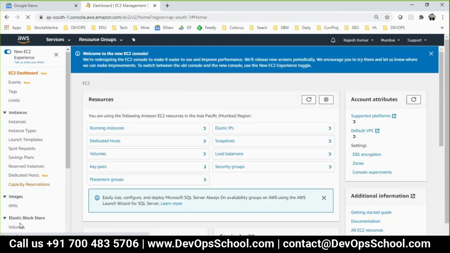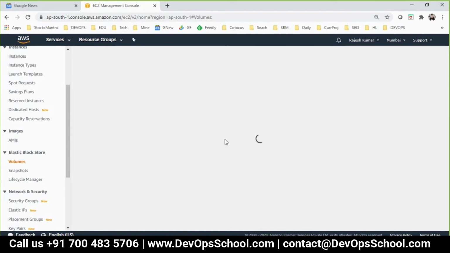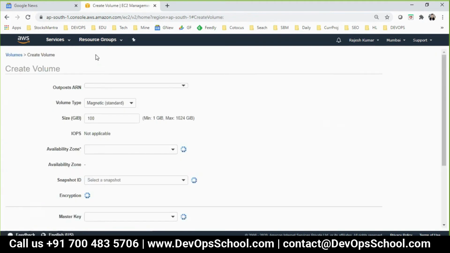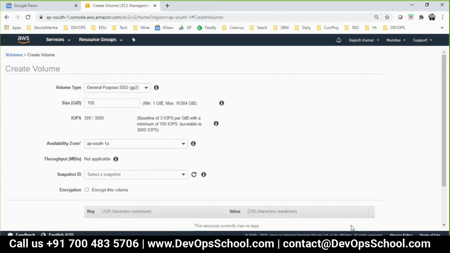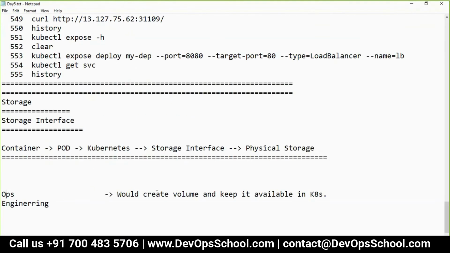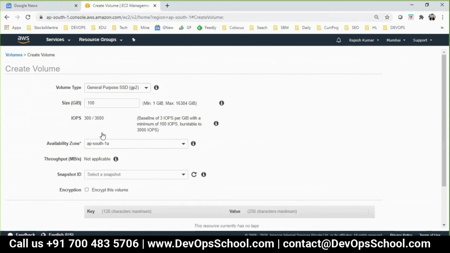See here, volumes. These are the cloud volumes. Here I am going to create a volume and use it. I'm creating a volume right now. I am able to create these volumes only because someone has made them available in AWS. So operations would create a volume and keep it available in Kubernetes, and I'm able to create this 100 GB volume, whatever it is.